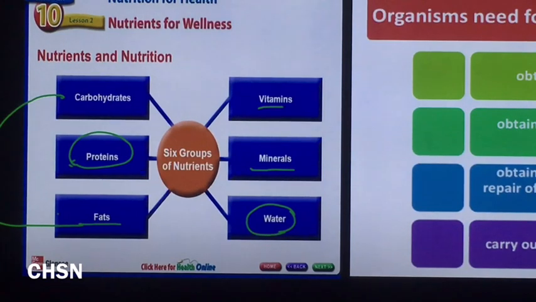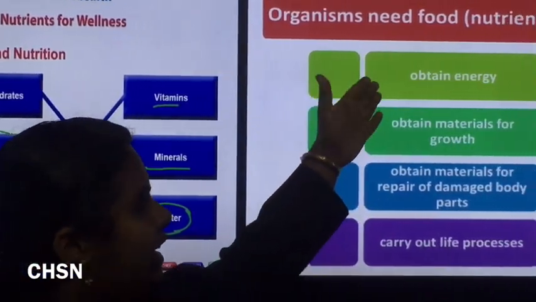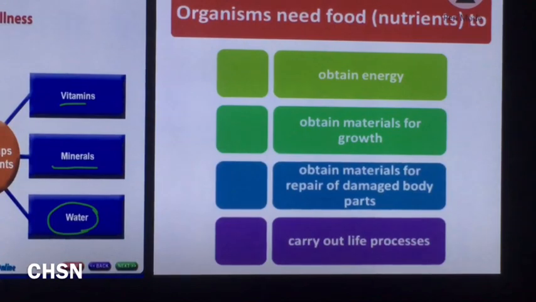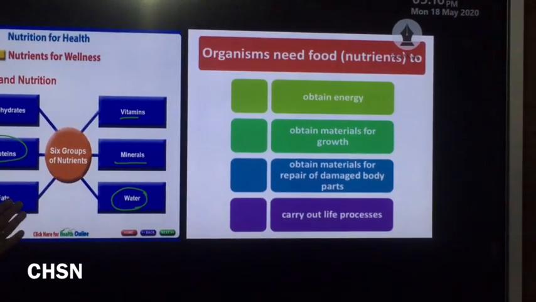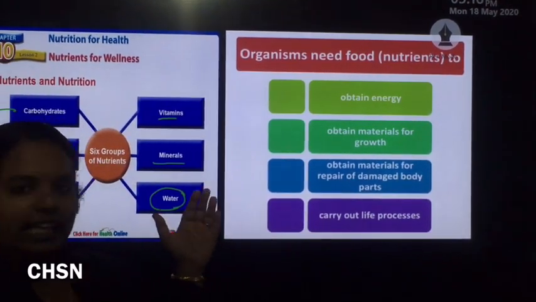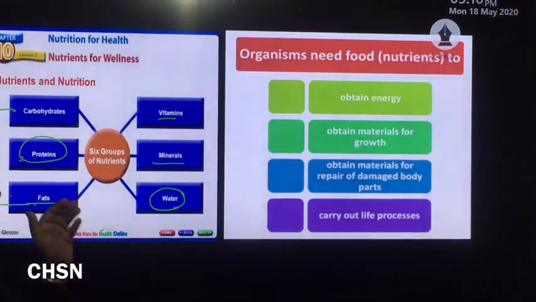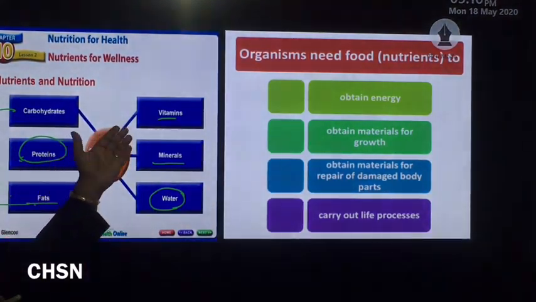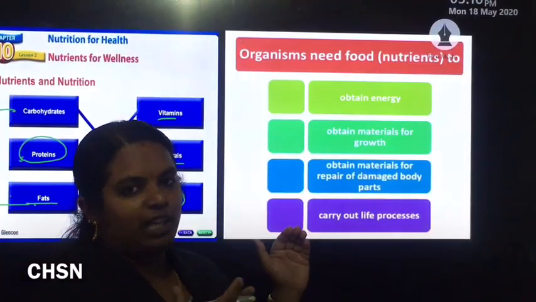So why should we eat food, or what is the importance of these nutrients? The nutrients are very essential because they help to obtain energy. Nutrients like carbohydrates, fats and proteins are mainly concerned with the release of energy. They also help to obtain materials for growth, especially proteins, vitamins and minerals. They mainly help in growth as well as further development.